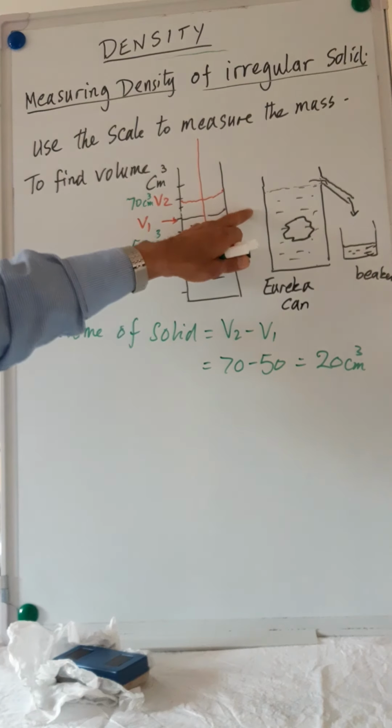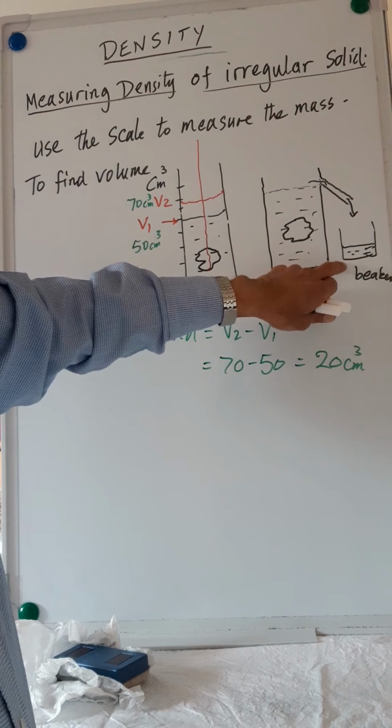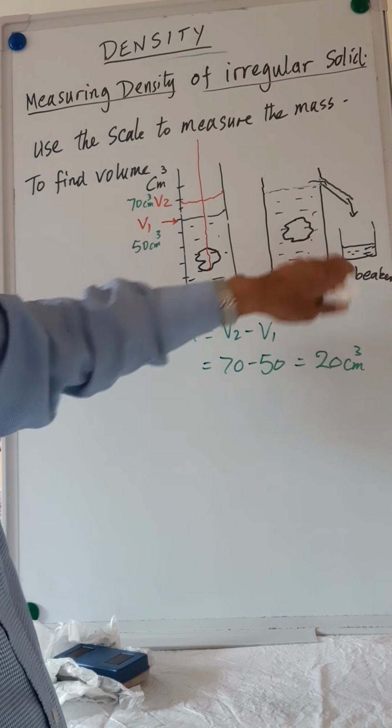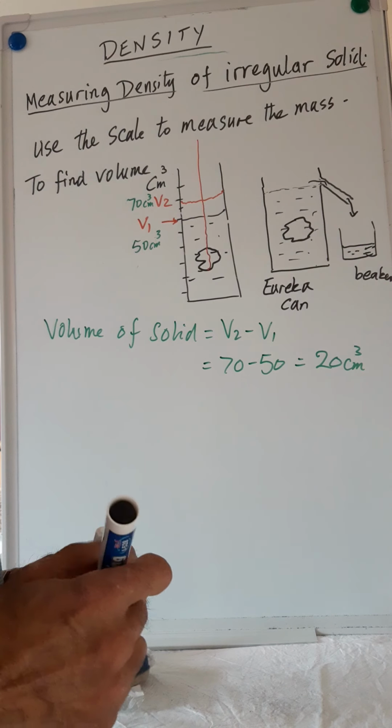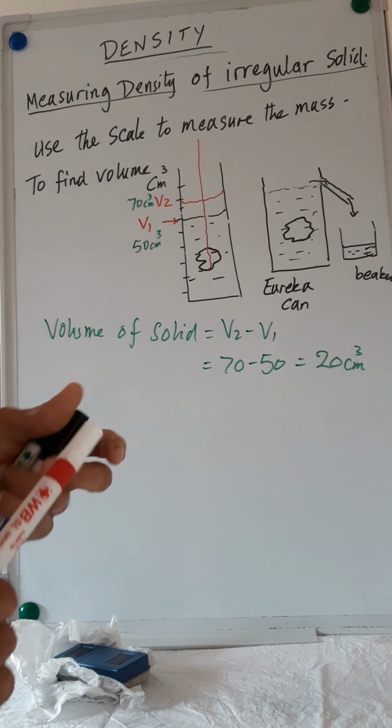Now this is called a Eureka can. The volume of this water will be equal to the volume of the stone or the irregular solid, and we can find the volume that way.